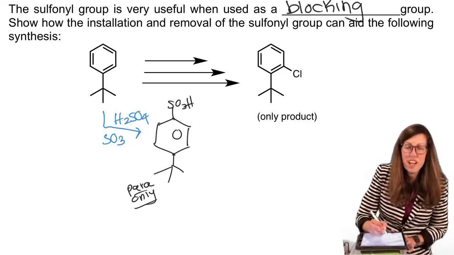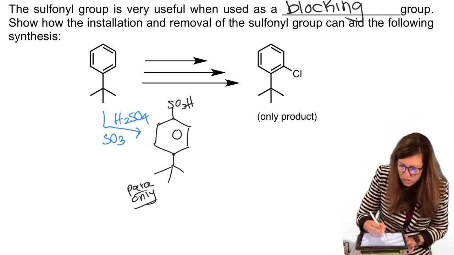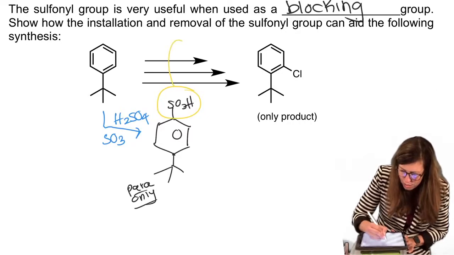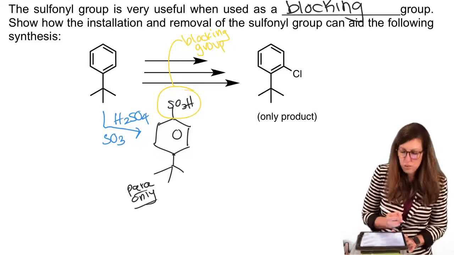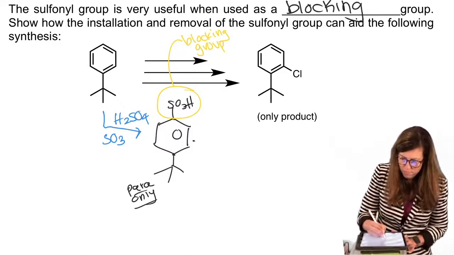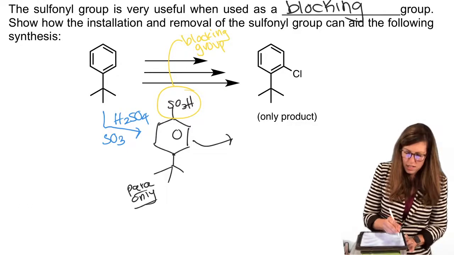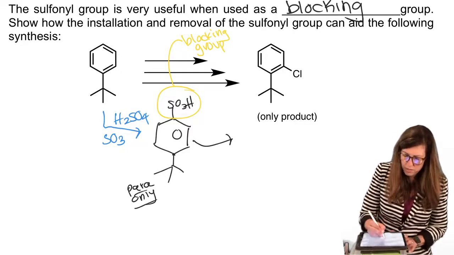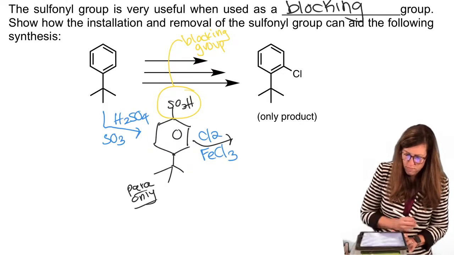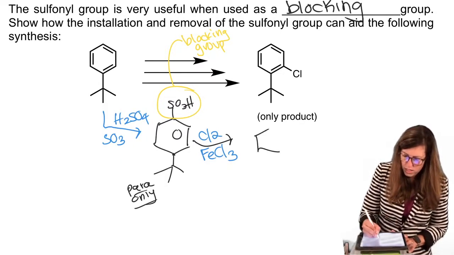We're using it as a blocking group. So I might circle that and point that out. It's like you never knew it was there. Right? It's like a secret tool. Then we install the chlorine.